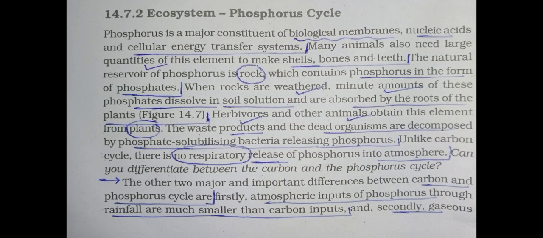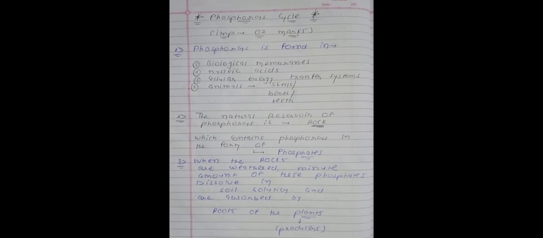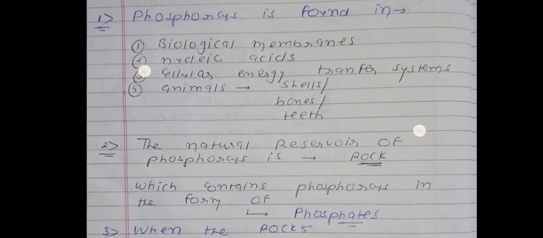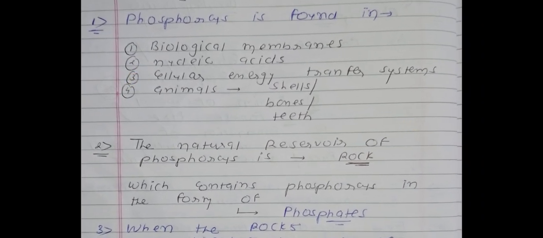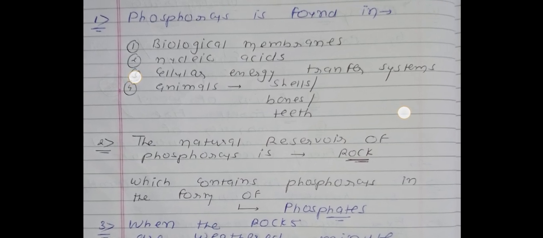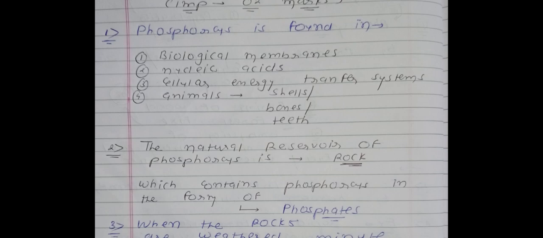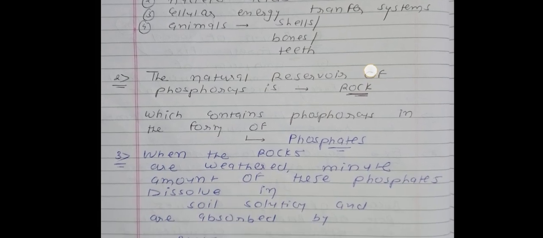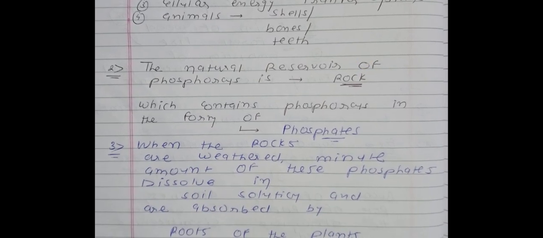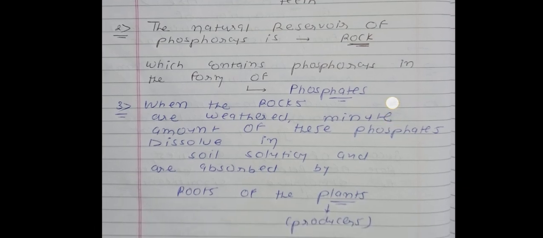Okay, so now the question of phosphorus cycle is completed. But you will remember this question for the one-liners. The whole question is of 2 marks, but so many one-liner questions are there. Point number 1 is important, point number 2 words are important: rock and phosphate.